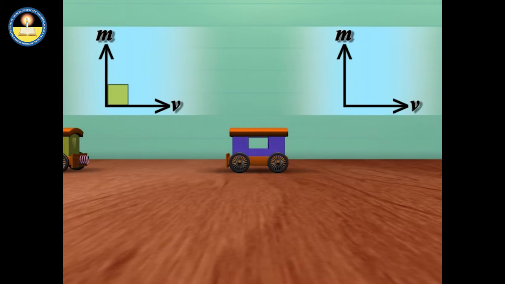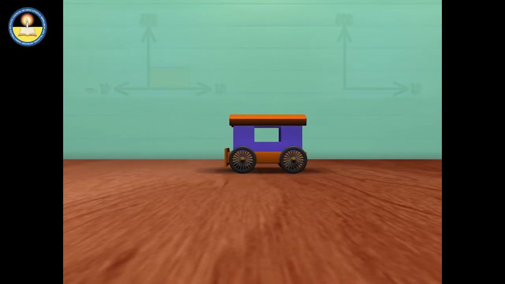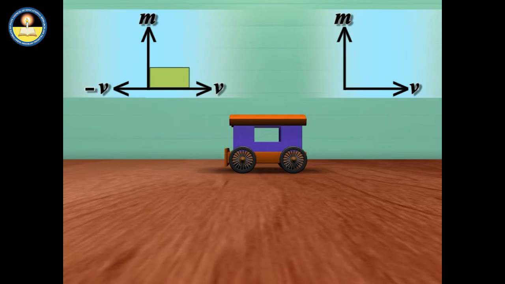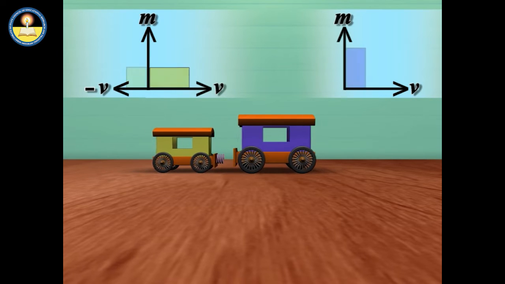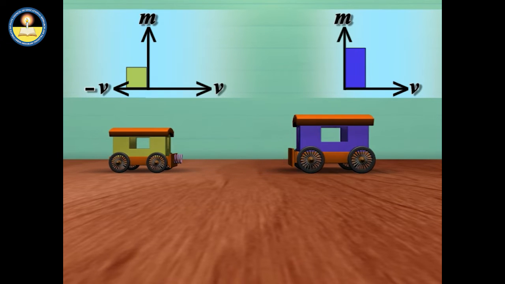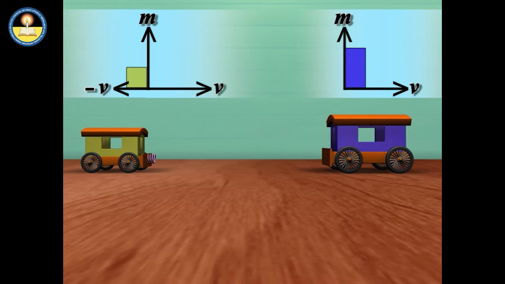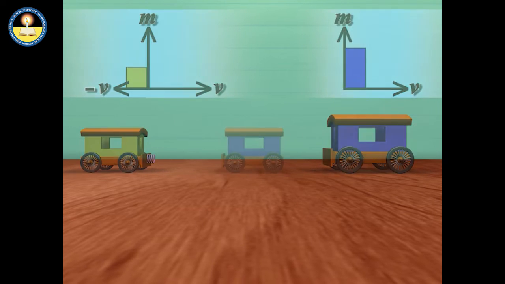That is, their velocity as well as their momentum are interchanged. Further, if both the trolleys are of unequal masses, then after the collision, the velocity of one trolley increases while that of the second decreases, and the total momentum of both the trolleys remains the same.